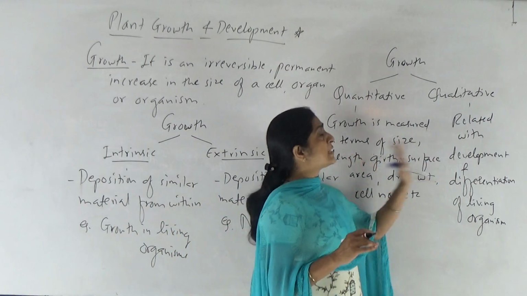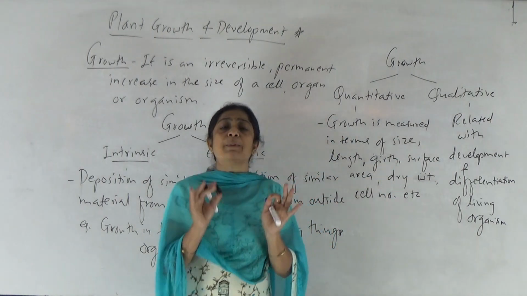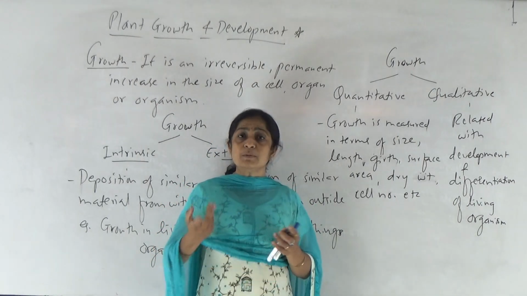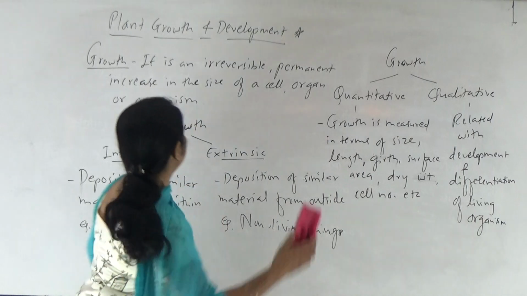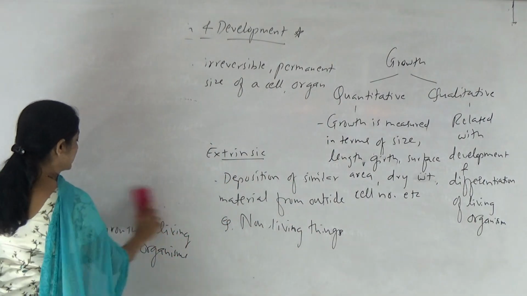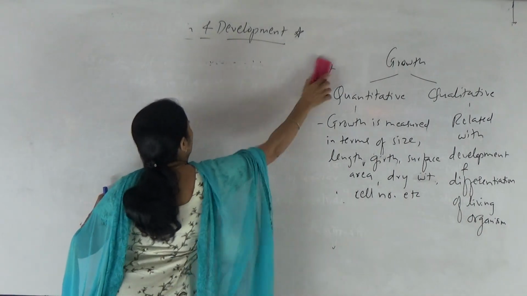So these are two aspects of growth, quantitative and qualitative. Quantitative aspect means where we are able to measure the growth, right? So in which terms can we measure the growth? Let's see. Some examples are given in the book with respect to this quantitative aspect of growth.